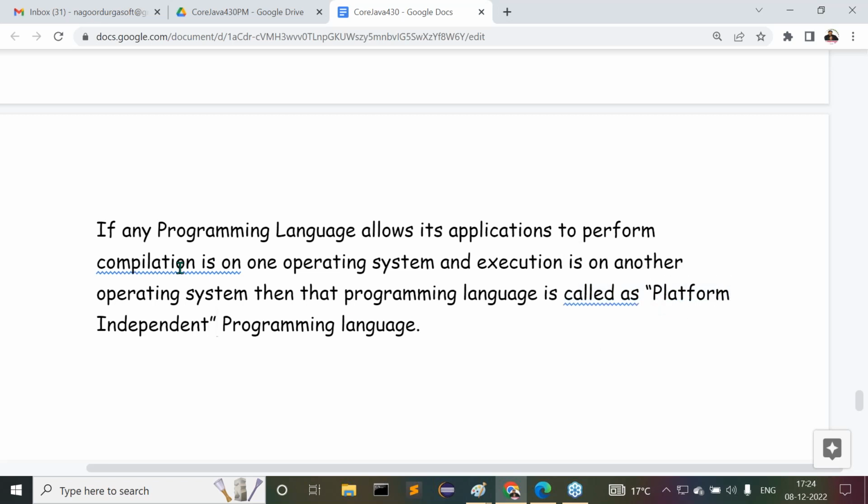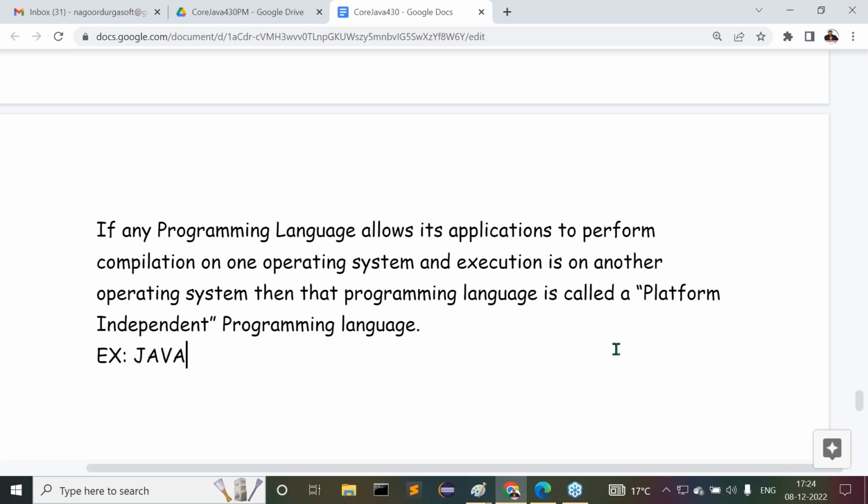Once again, what's the point I'm telling? If any programming language allows its applications to perform compilation on one operating system and execution on another operating system, then that programming language is called a platform independent programming language. Examples are Java, Python, and so on. So many examples are available.